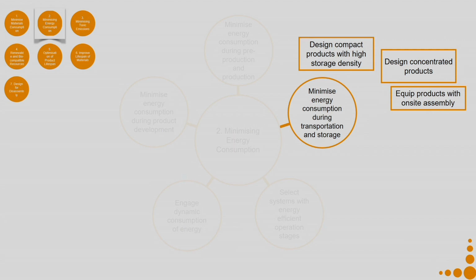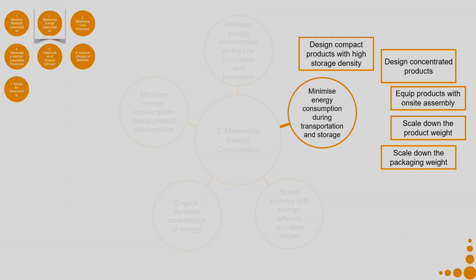Equip products with on-site assembly, so that when you are transporting it, the volume of transportation reduces. Scale down the product weight as far as possible, scale down the packaging weight as far as possible, decentralize activities to reduce transportation volumes. So, say for example, in a very big country, if I have a manufacturing unit located somewhere in central India, then almost the whole of India is equidistant in terms of transportation.